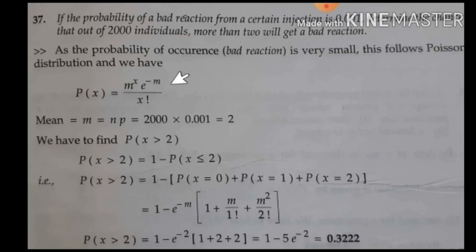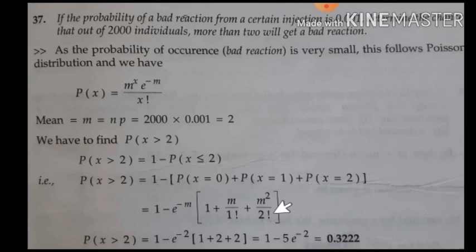So here if I take x as the number of individuals getting a bad reaction with a certain injection, they asked you to find more than 2 will get. So x should be greater than 2. So greater than 2 condition can be found with 1 minus p of x less than or equal to 2. So p of x equal to 0, p of x equal to 1, p of x equal to 2.